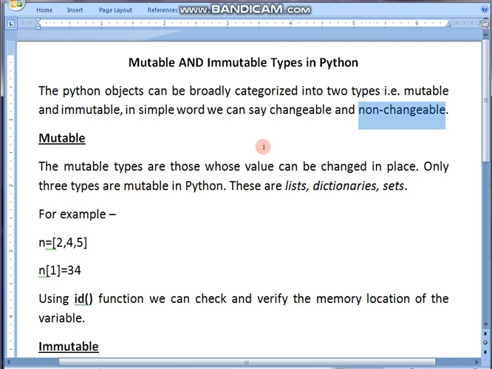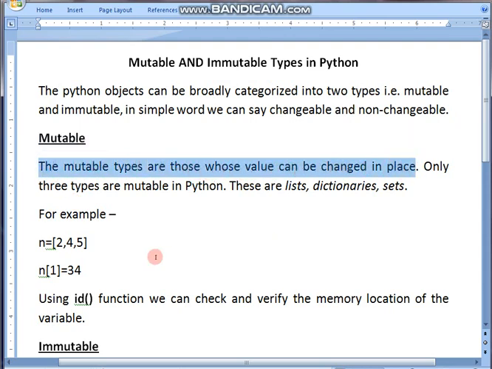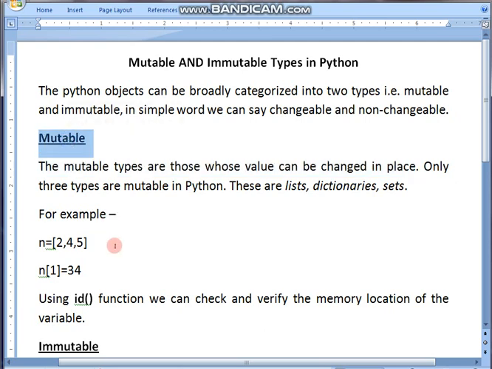But in Python, it handles things a little differently. It handles them in a mutable way and an immutable way. So we will see them one by one. Let's check what mutable is. The mutable types are those whose value can be changed in place. It means wherever the value is declared, in the same memory location, the new value will be kept. That is the mutable concept.